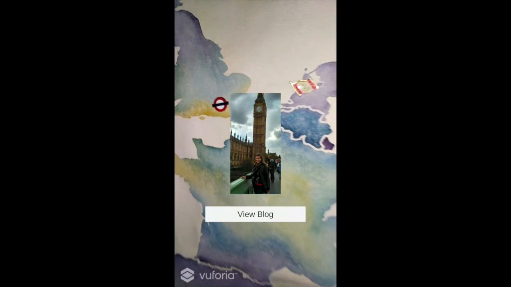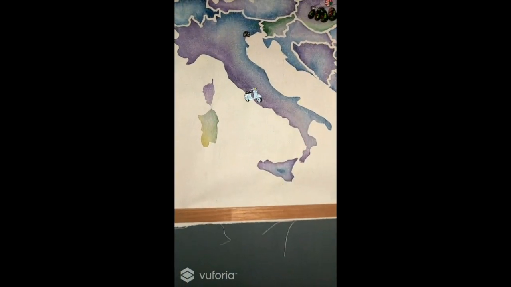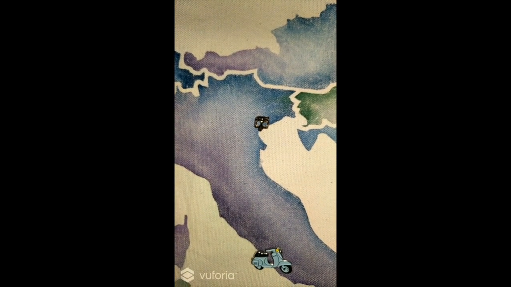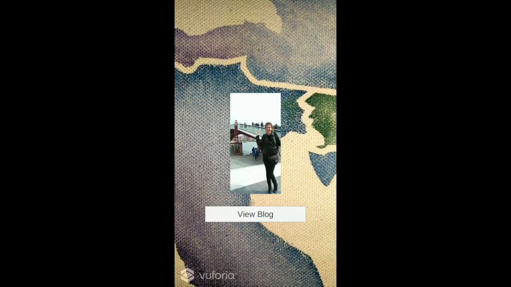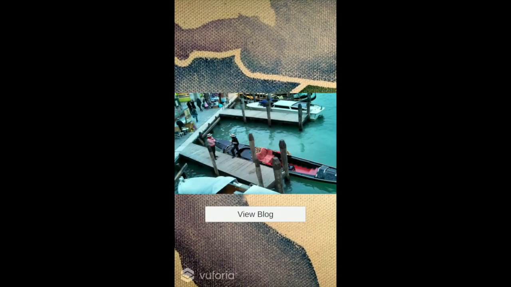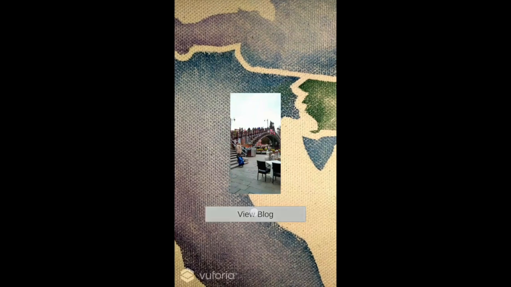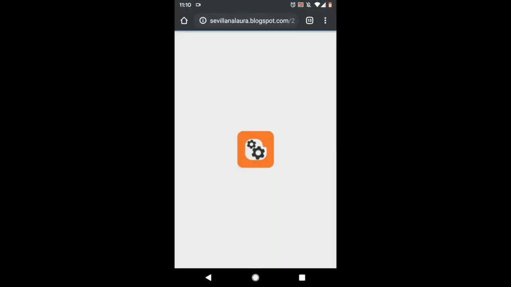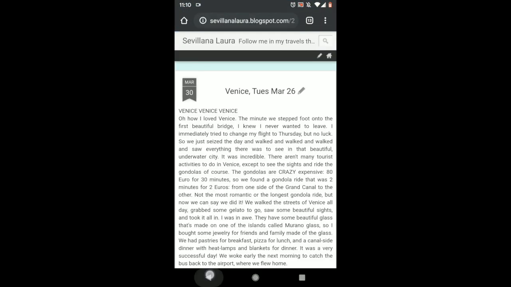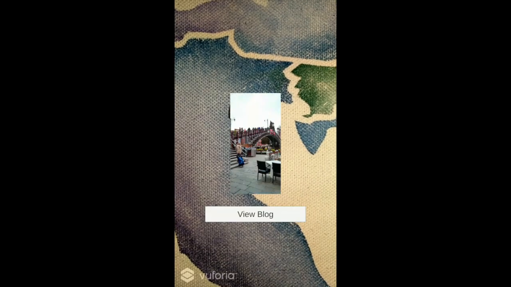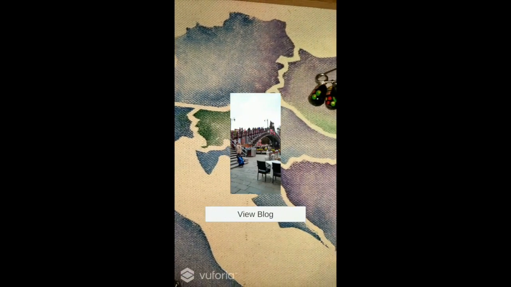As I move over to the second map, the app quickly recognizes my pin from Venice and shows me photos from my trip there. The app can still be a bit buggy, so you can see here I'm trying to get the Venice pin in focus while the photos show up on top. Again, you can click View Blog to see my blog post from my trip to Venice, or you can resume looking at other pins on the map.